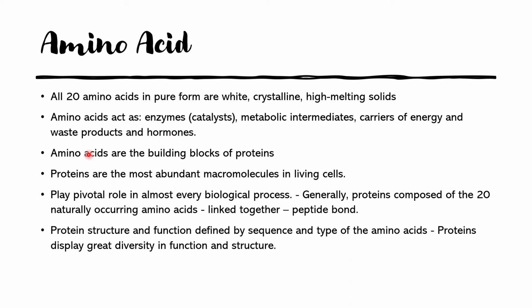So amino acids are the building blocks of proteins. The 20 different amino acids act as monomers, and they join through peptide bonds to form a polymer, and these polymers are called proteins. Proteins are the most abundant macromolecule in living cells. They play a crucial role in every biological process, and the protein structure and its function is defined by its sequence and the type of amino acids present in it. There are 20 different amino acids, and various permutations and combinations of these 20 amino acids can form different kinds of proteins, and every protein will have a different function. They regulate different processes of the cell.